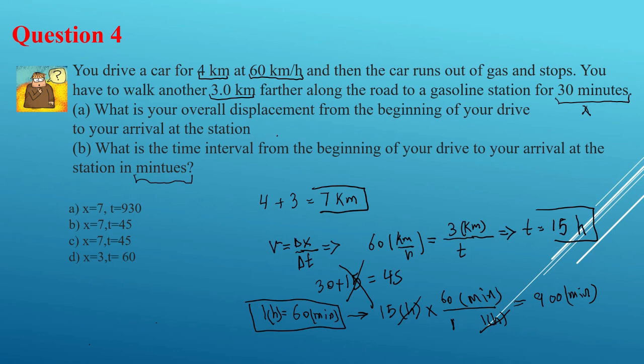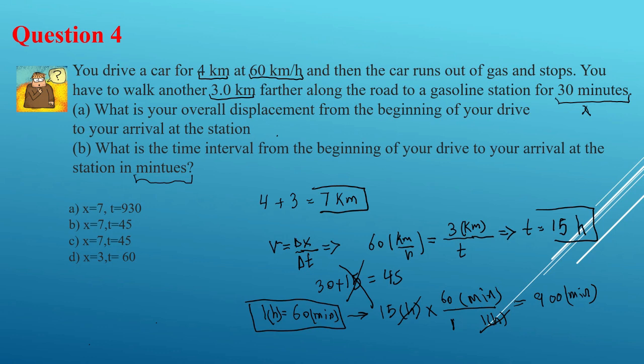If you have a problem with this part and you don't know what I did here, I highly recommend you watch my first playlist that I call Measurement. In that playlist, I explain all conversion factors and I solve a couple of problems for you.